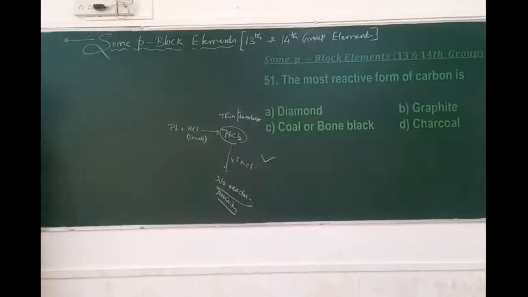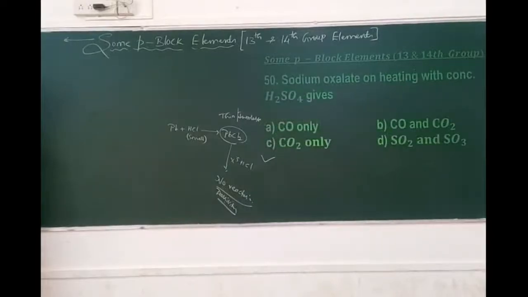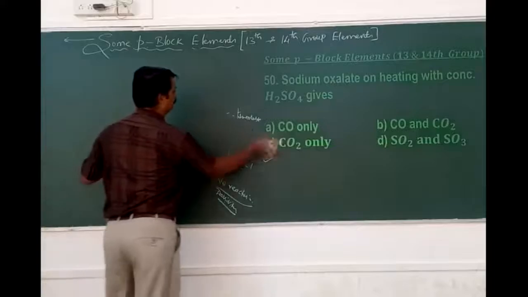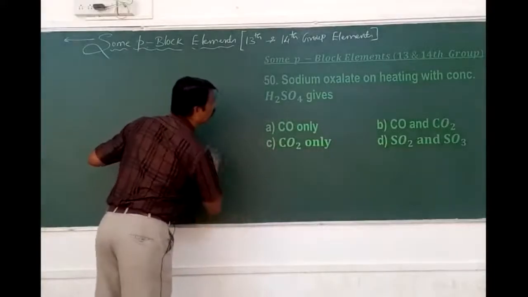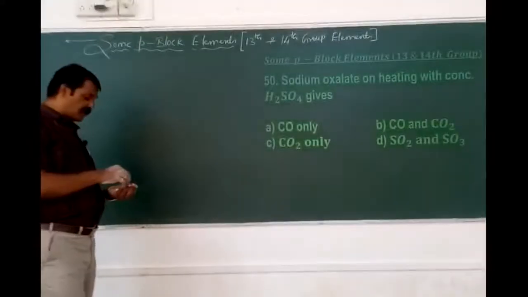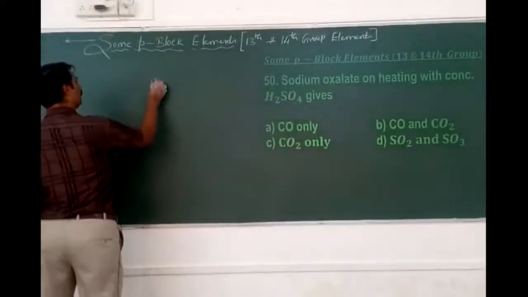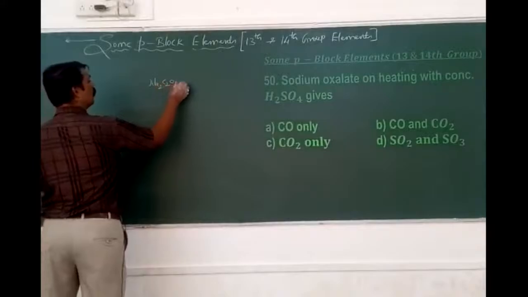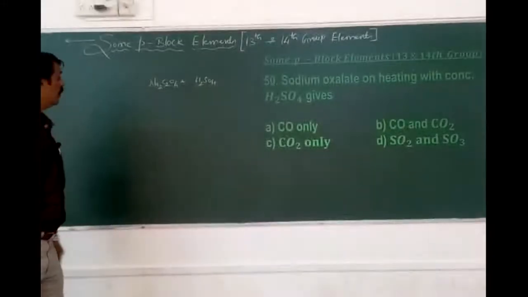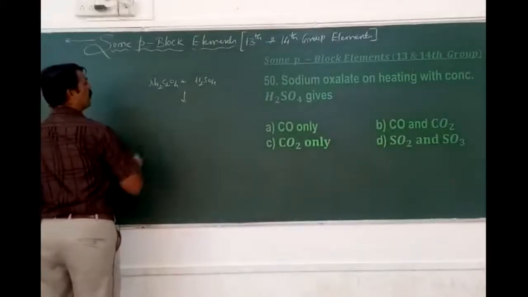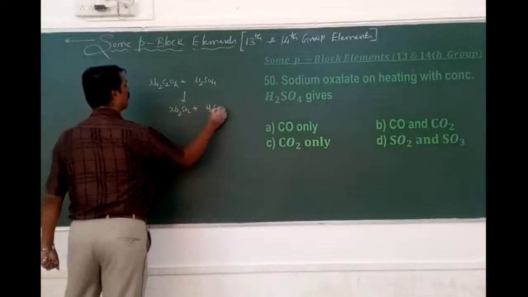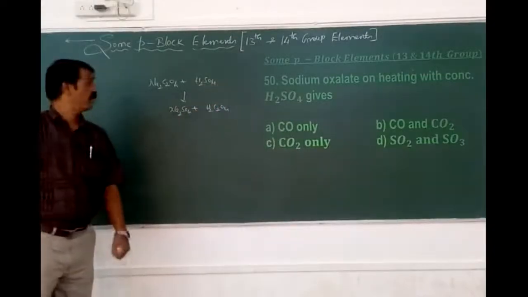Next, we will move on to the 50th. Sodium oxalate reacts with concentrated sulfuric acid on heating and gives what? What is sodium oxalate? Na2C2O4 with concentrated H2SO4. Here it forms sodium sulfate plus oxalic acid.